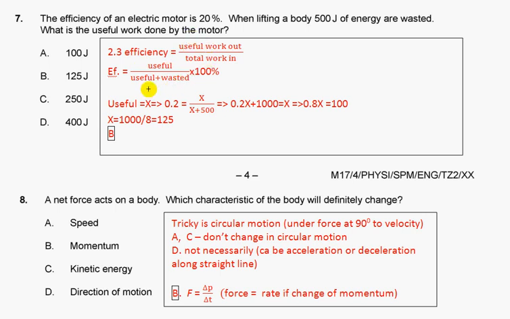And here total is useful plus wasted. So let's call useful x. Then efficiency 0.2 equals x over x plus 500. x plus 500 in brackets moves to the left, multiply, and then x appears to be 125.